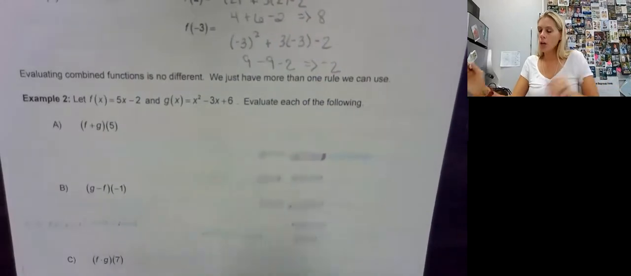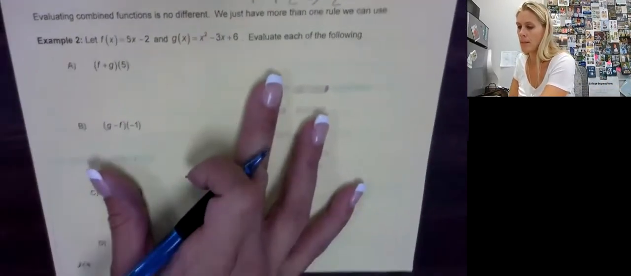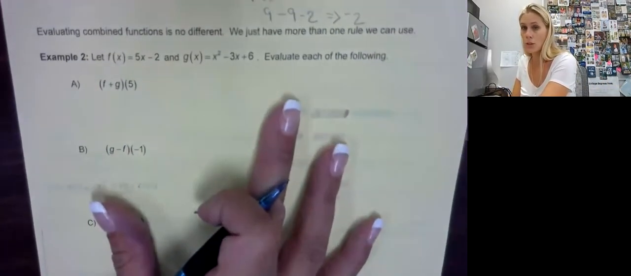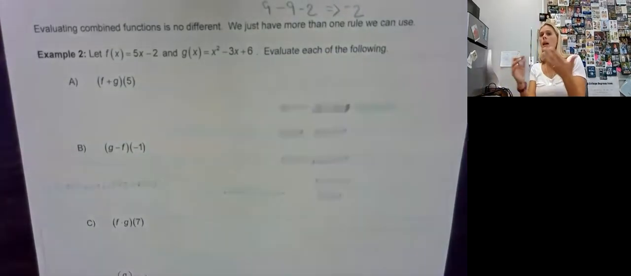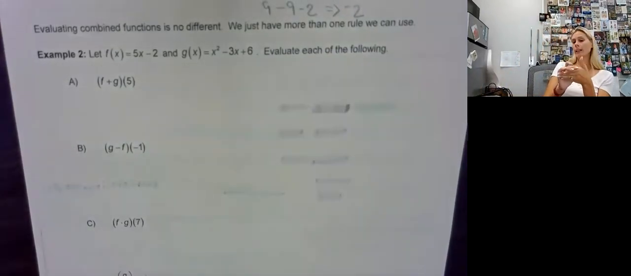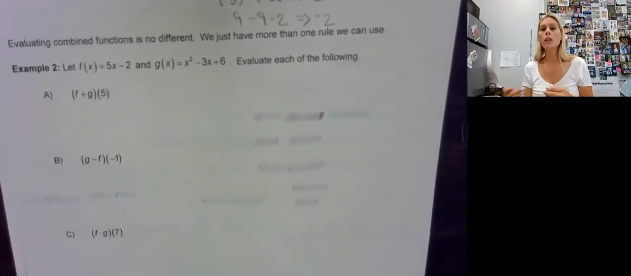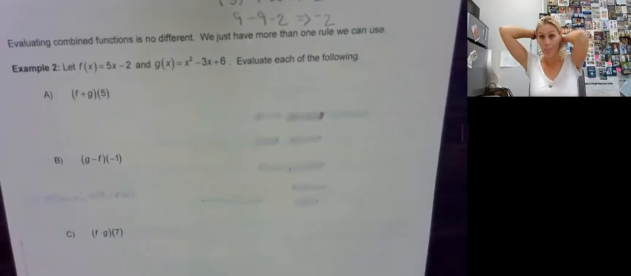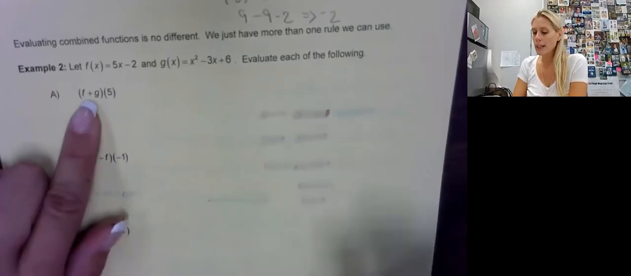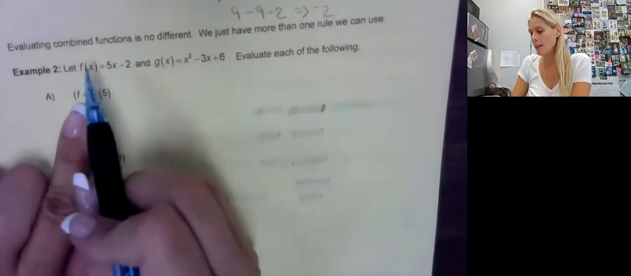All right, so earlier we had taken two functions and we combined them with adding, subtracting, multiplying, and dividing. Right now, what we're going to do is we are going to evaluate combinations. And I'm going to show you the best strategy for this. So right here, we have our two functions, f of x and g of x.